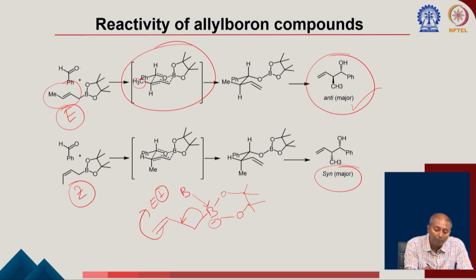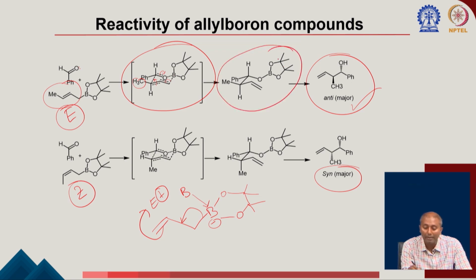And once it is happening, there is a formation of a double bond here, and you can see this bond is getting broken. So, this bond is going to form, and again this carbon-oxygen double bond is getting broken. That is how you end up generating this compound here. Finally, this oxygen-boron bond is going to get cleaved, and that is going to form the corresponding product here. And you can see here, your methyl and your oxygen are in the anti arrangement. So, that is how it is forming this product.